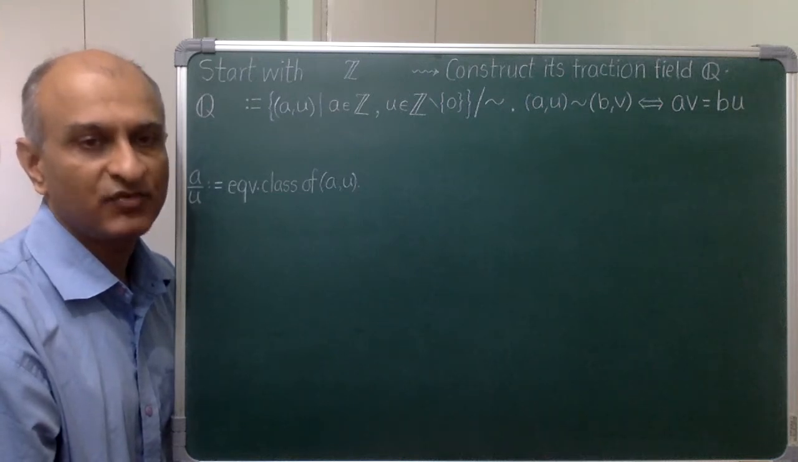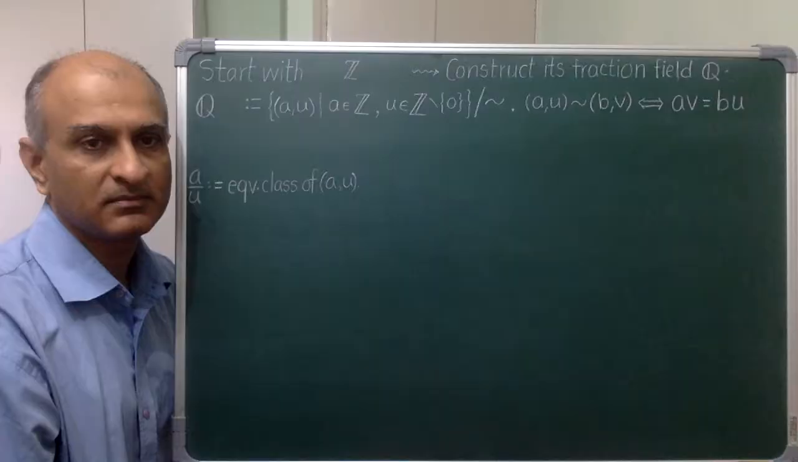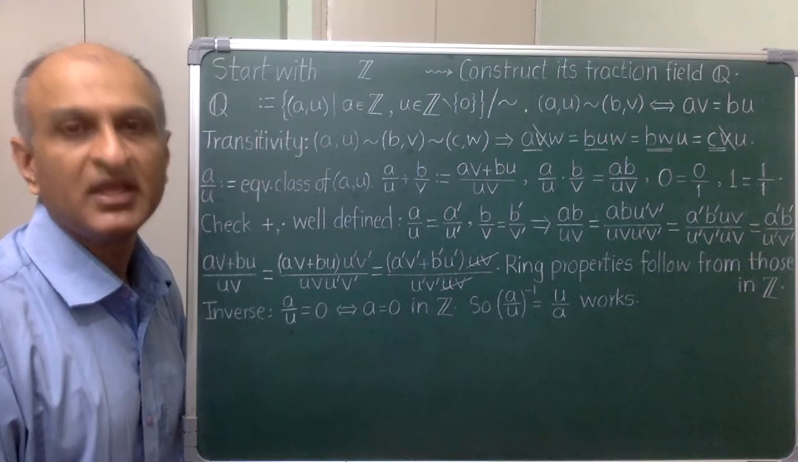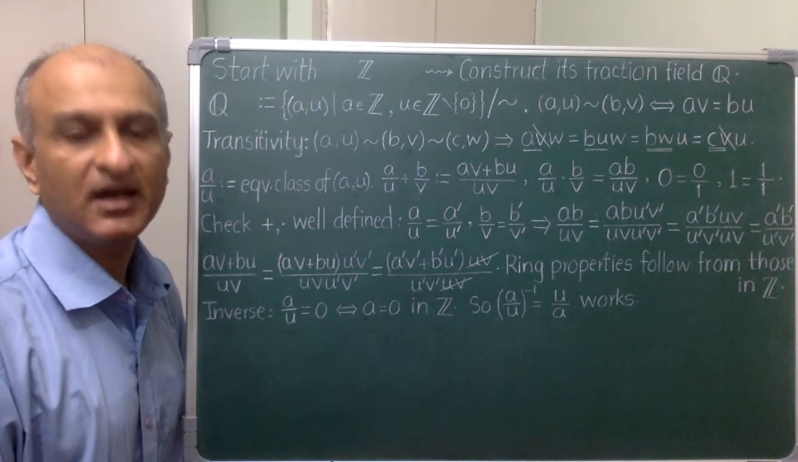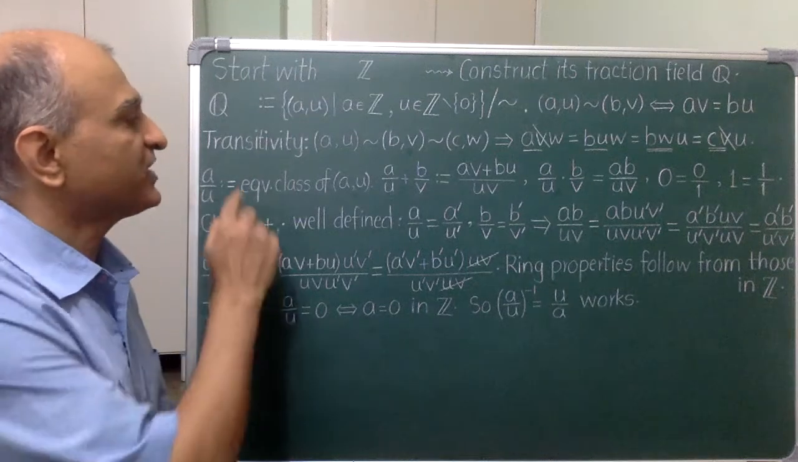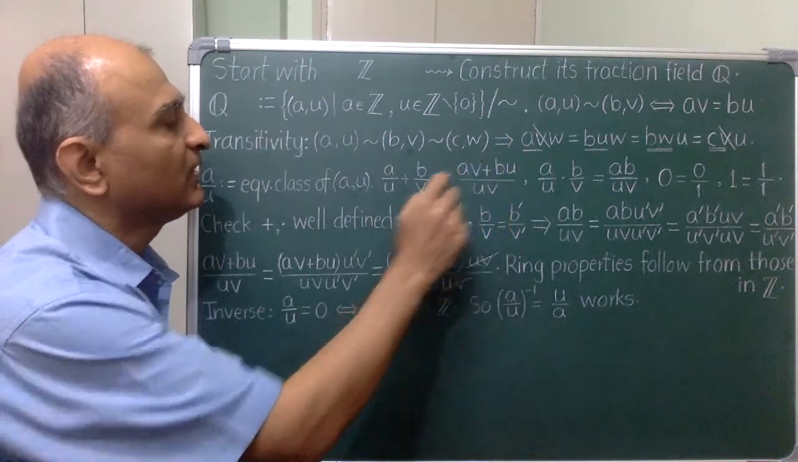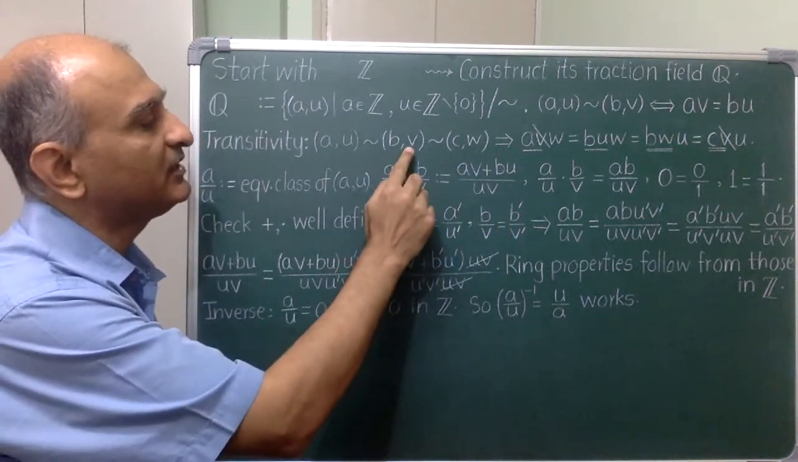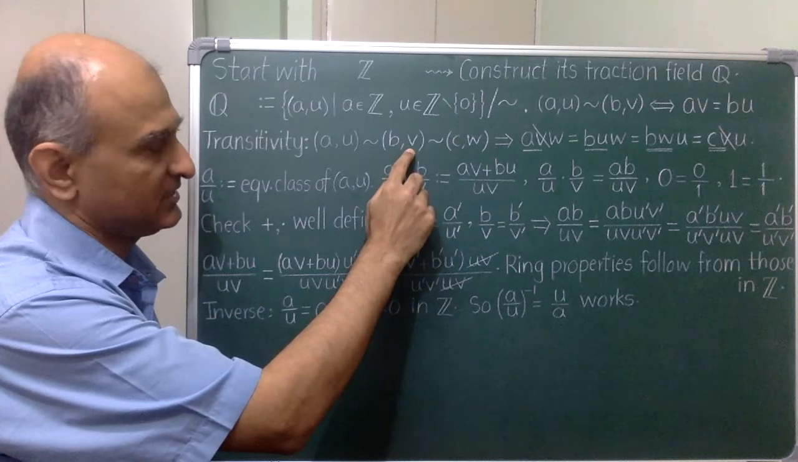All of this is straightforward, but you should do this now because we need to imitate the procedure in a more general situation. Let's go one by one. Reflexivity and symmetry are immediate. I have checked transitivity over here. Note that in the end the middle denominator v has to be cancelled.